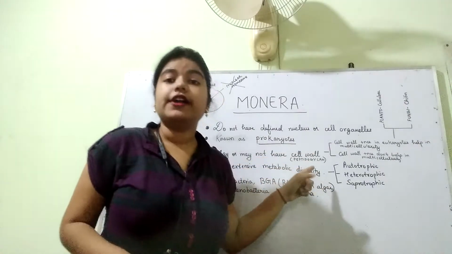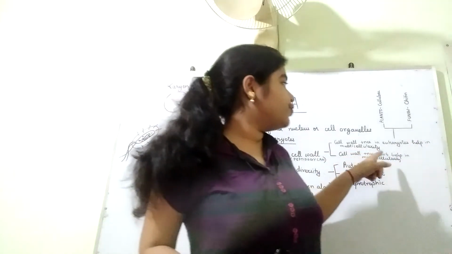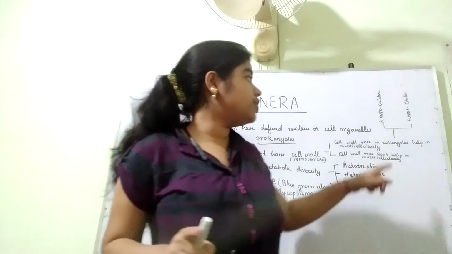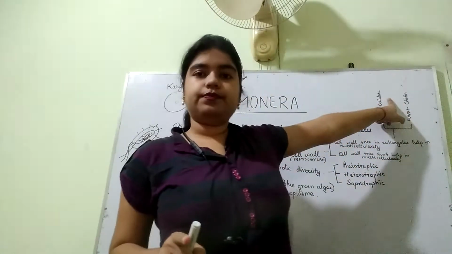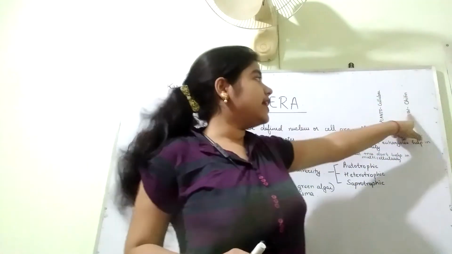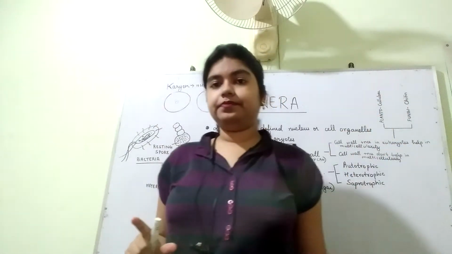Even this cell wall differs from the cell wall of eukaryotes. If the eukaryote is a plant, the cell wall is made up of cellulose. And in fungi, the cell wall is made up of chitin.